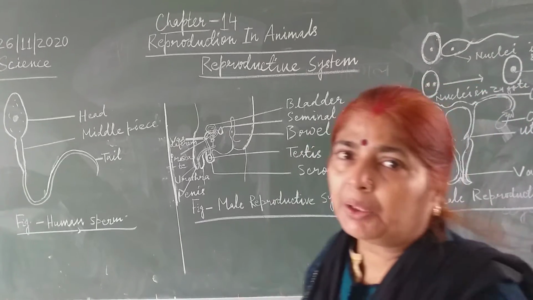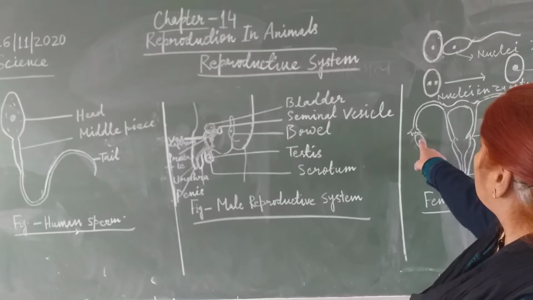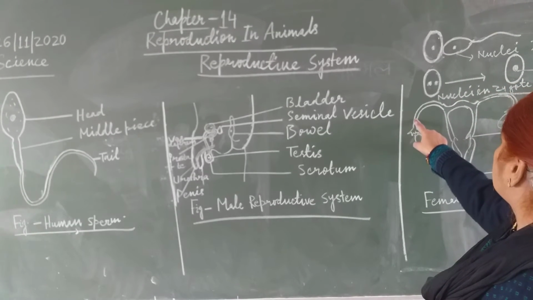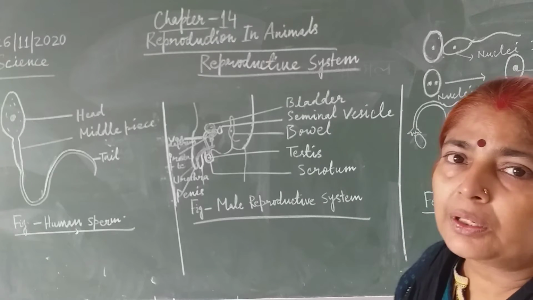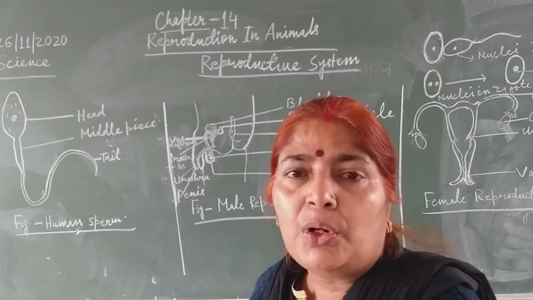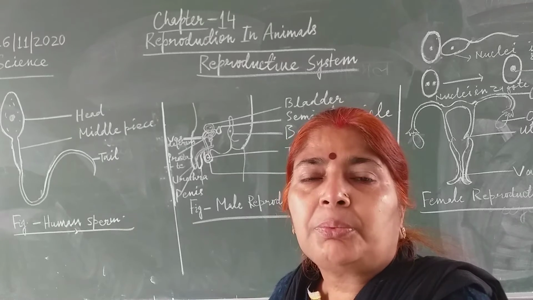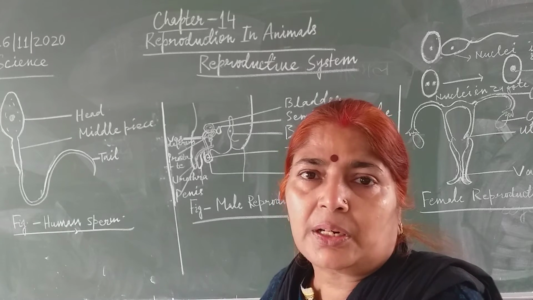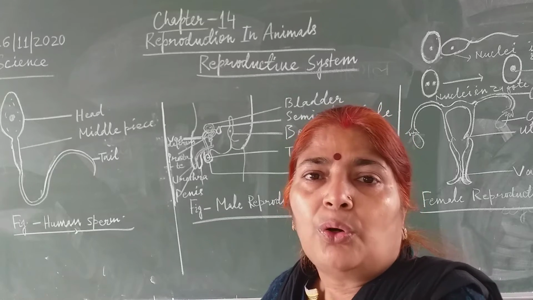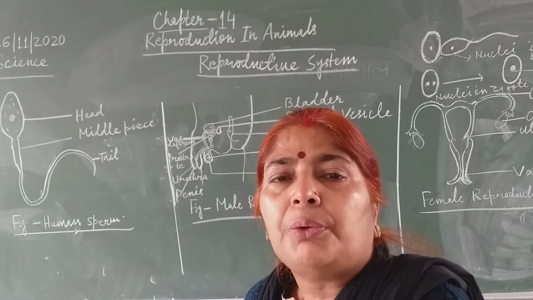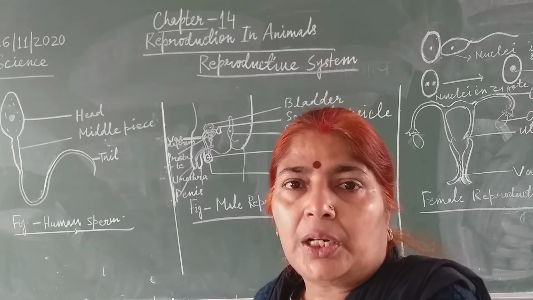Now firstly you should know about the female reproductive system. The female reproductive system consists of two ovaries, two oviducts, uterus and vagina. These are the different organs of the female reproductive system: ovaries, oviduct, uterus and vagina. The function of the female reproductive system is to produce ovum. Ovum is produced in the ovary. The ovary also produces some hormones which help in the maintenance of pregnancy. Okay children, you will read about it in detail in the next chapter.